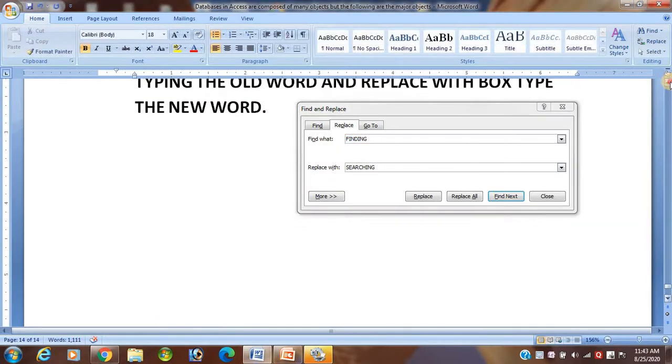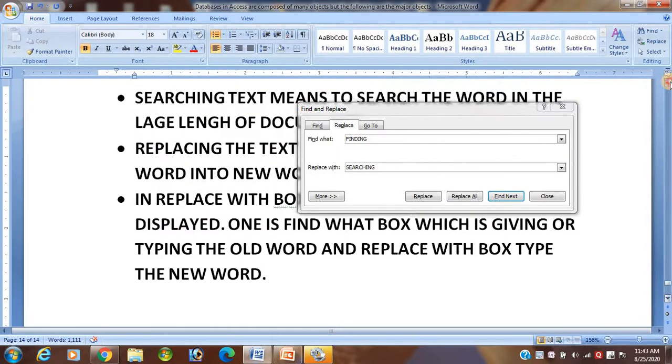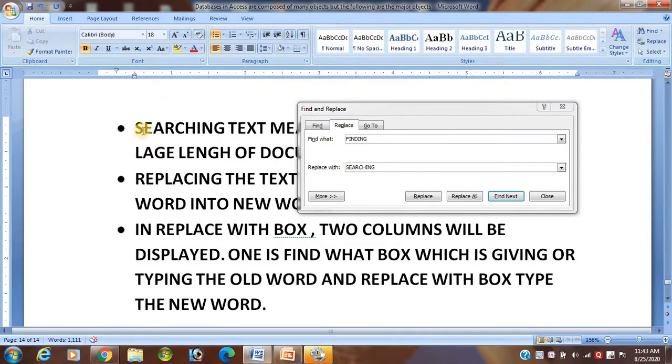See here, searching has been written. Just before, the word was finding. In place of finding I have written the searching, replace. Then you see searching has been typed. No need to type again and again, only one time you have to type, and replace all.